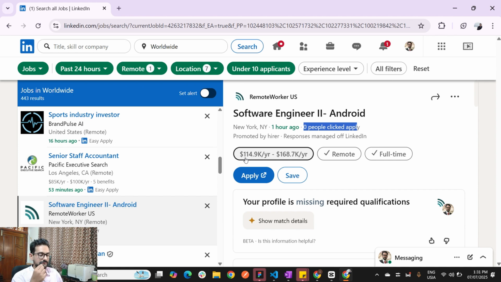And this is a very great and handsome amount when you convert this into rupees in Pakistan. So let's say that your background is actually software development and you have expertise in Android and you want to earn in US dollars, then this is the perfect opportunity I think you can hunt, which has 0 applicants, right? And your profile is up to date, right?